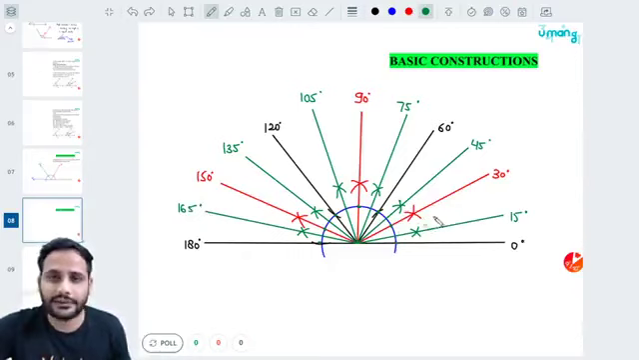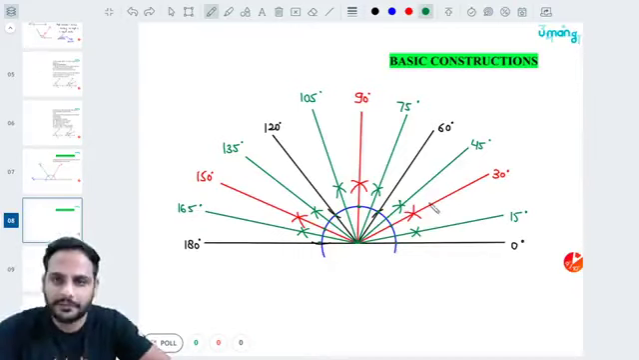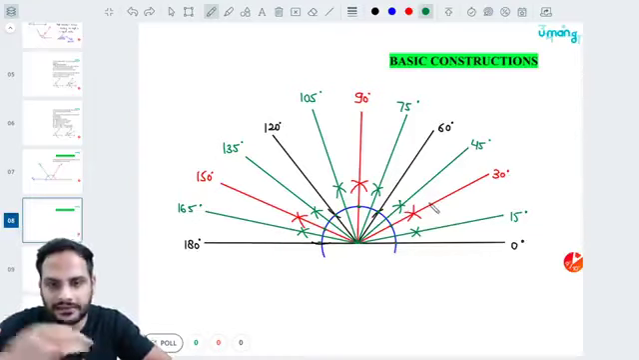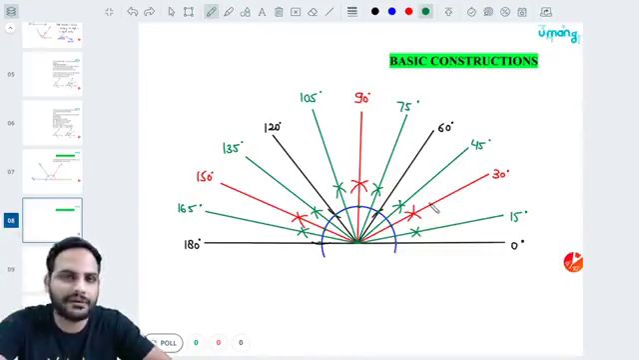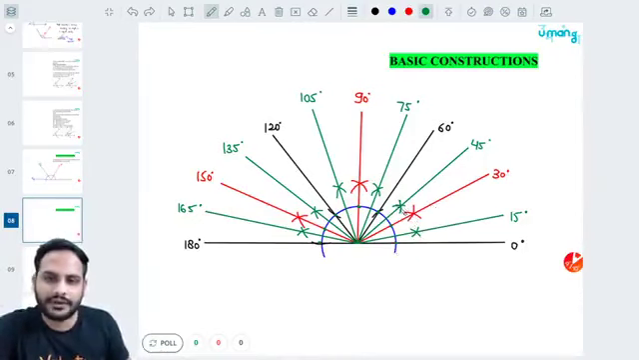Between 30 and 15 you will get 22.5. So this can again further be done again and again. But these are the more important parts. Now, for example, some of these angles can be drawn in a different way as well. For example, 45, here we have drawn by drawing the angle bisector between 60 and 30. Between 60 and 30, you are getting 45.